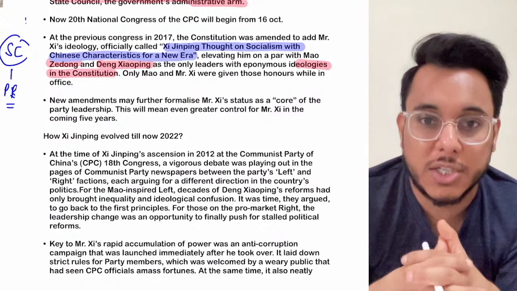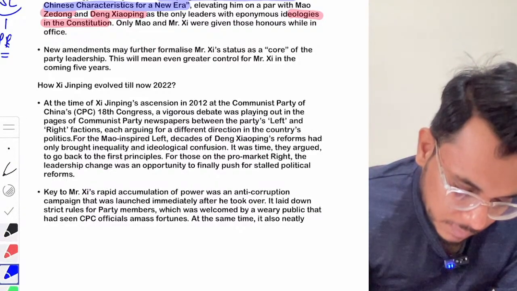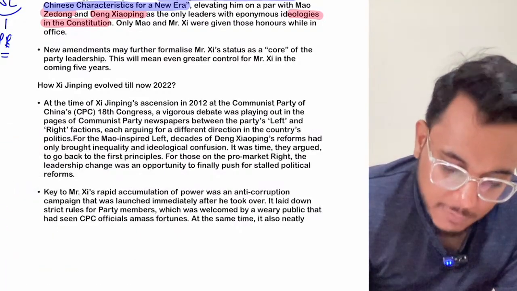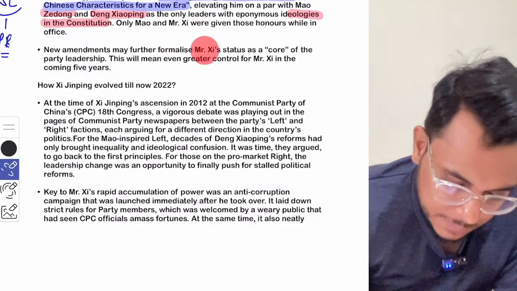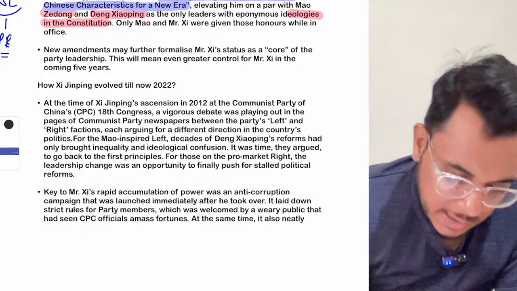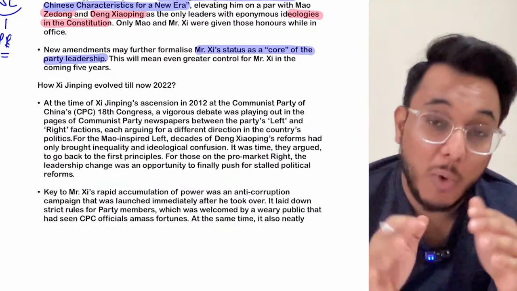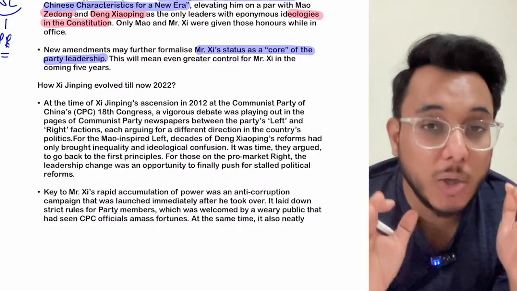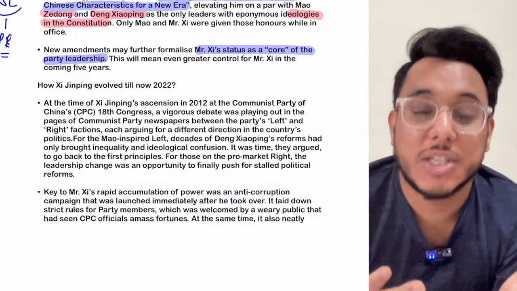Now this particular session is very important. Why? Because guys, new amendments will be carried which will formalize Xi Jinping's status. Just a minute. It will formalize Xi Jinping's status as the core of the party leadership. Core of the party leadership. Now, guys, here Xi Jinping might also be putting forward the mandate that he will be going for a third term. Is it clear?